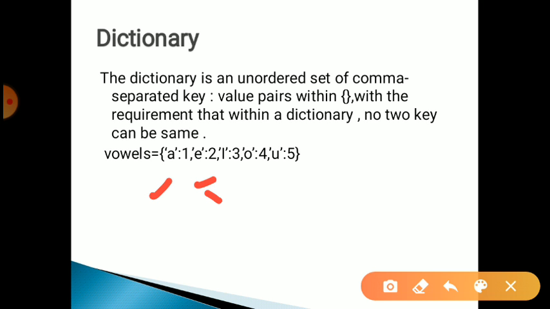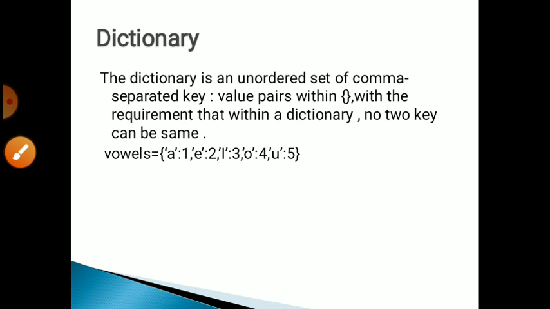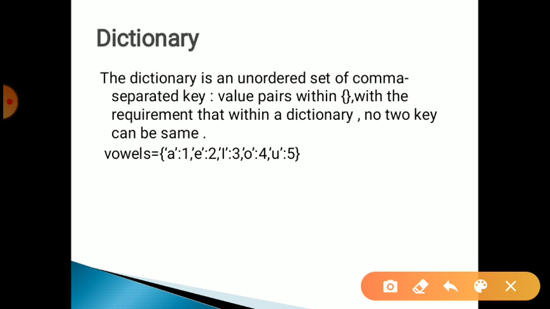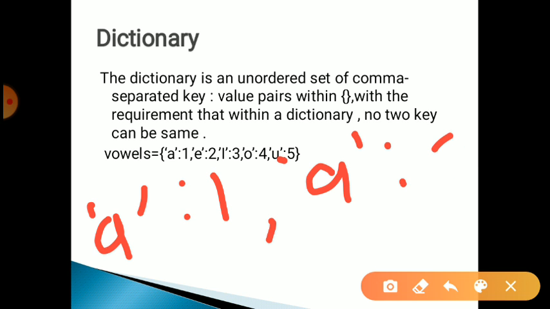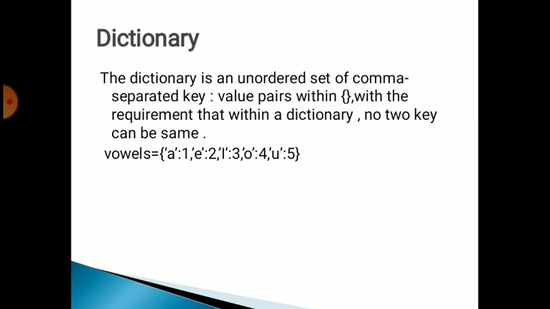Each key must be unique, but values we can repeat. Just like A colon 1 and B colon 1, it's okay, but if we assign A colon 1 and then A colon B, it shows an error. It's not allowed in Python.